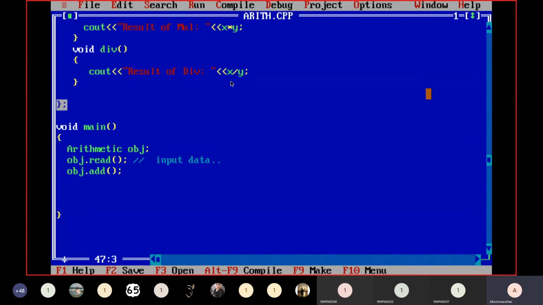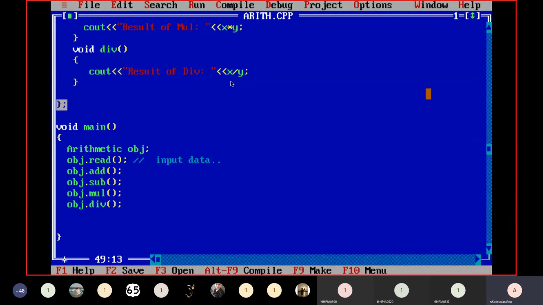After this, I want to perform subtraction, so I define this instruction next. Next multiplication, so mul. Next division, so div. This is the way to call a member function of a class using its object.